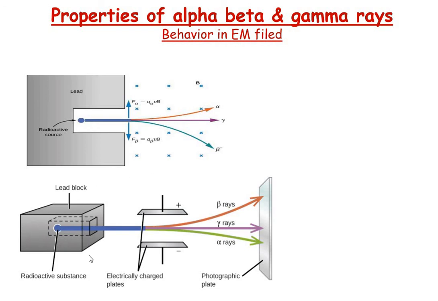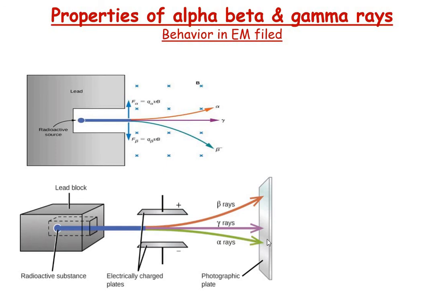So let us examine the properties of alpha, beta and gamma particles in the presence of an electric field. This is an electric field. Here positive potential is given, here negative potential is given. We know that the beta particle is negatively charged, so it is bent towards the positive plate. The alpha particle is positively charged, so it will bend towards the negative potential.